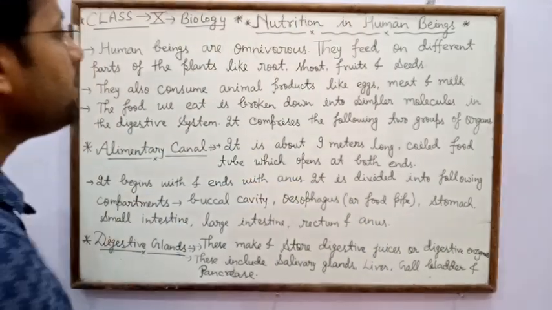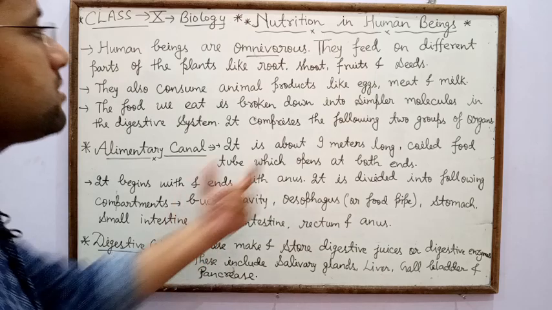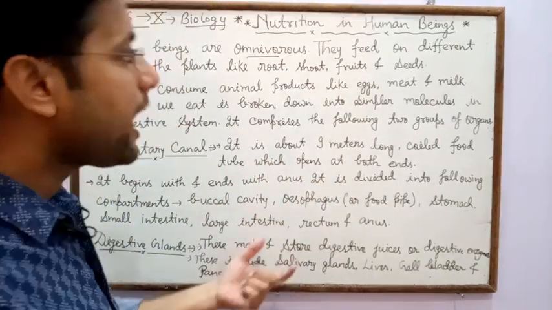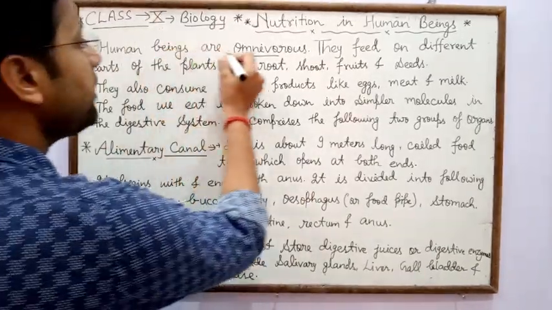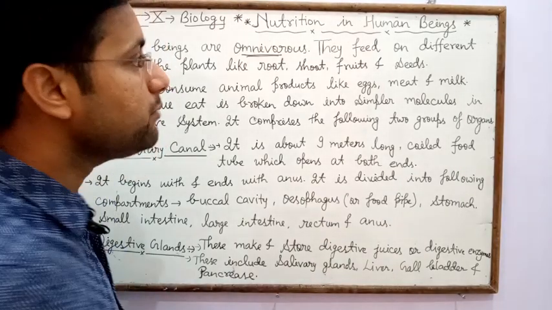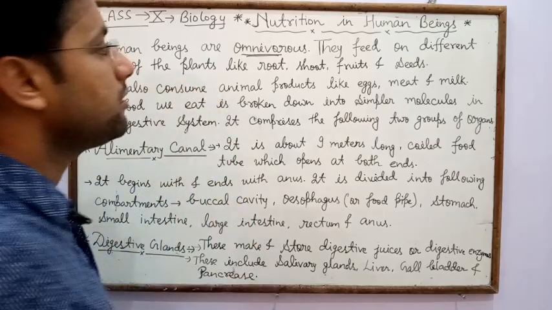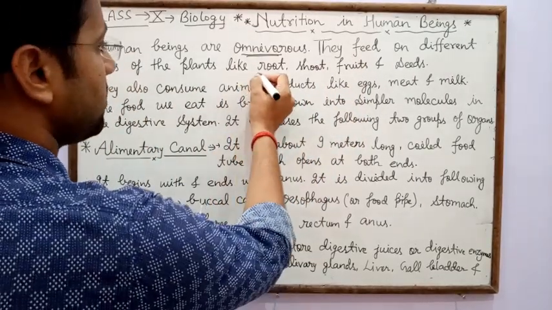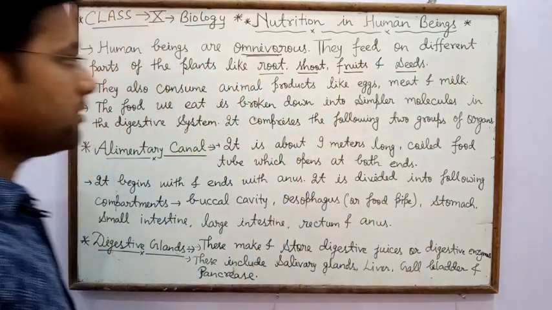Human beings are omnivorous, because they depend on plants and their products as well as animals and their products. They feed on different parts of the plants like root, shoot, fruit and seeds.